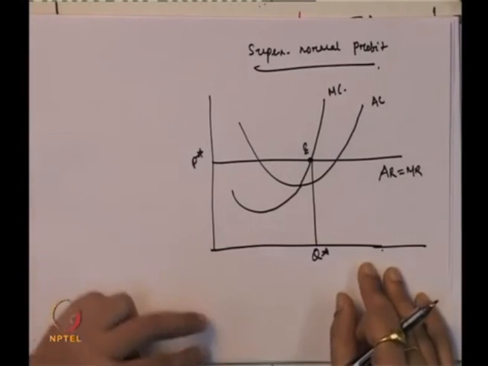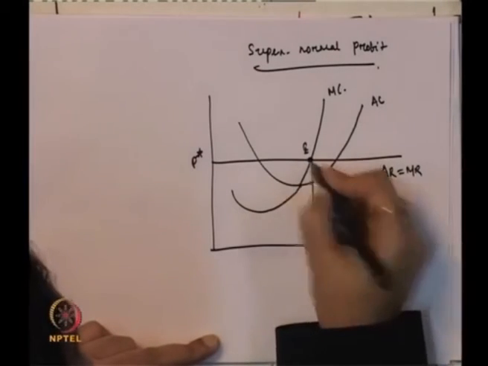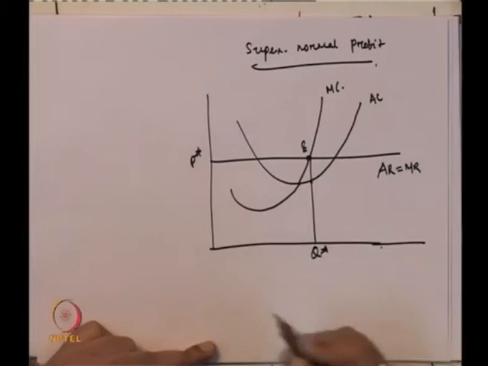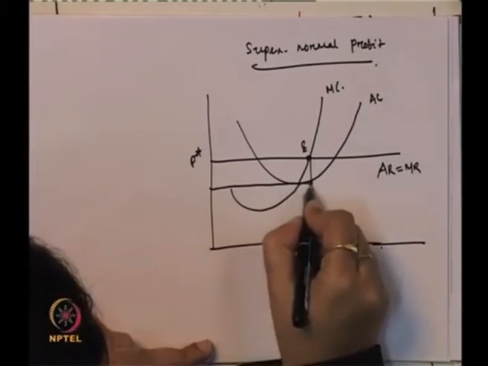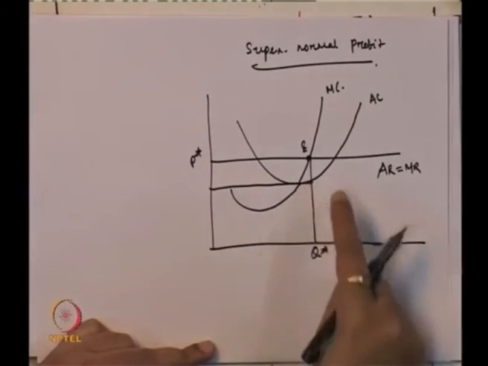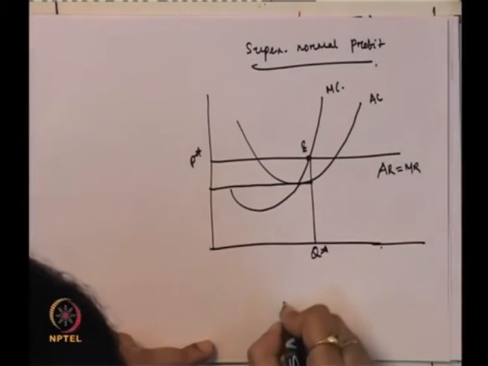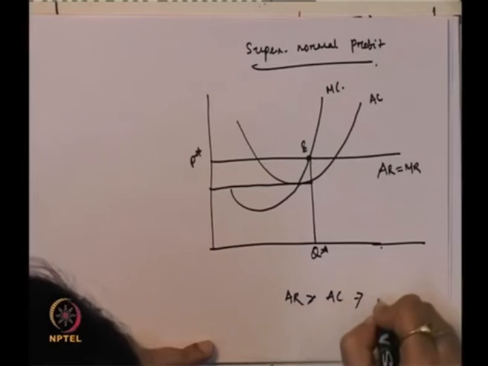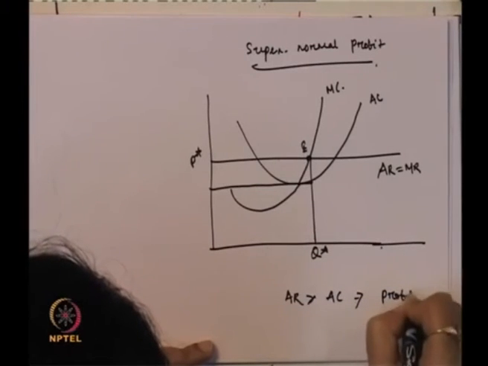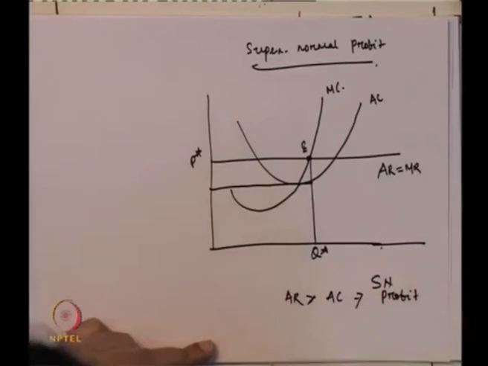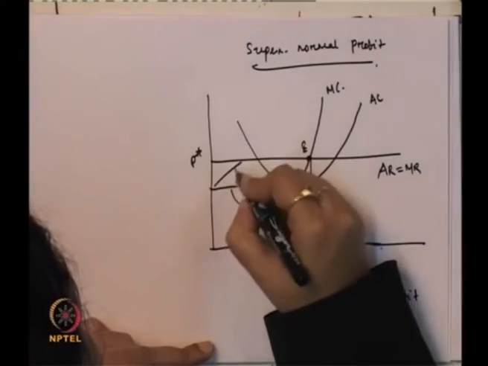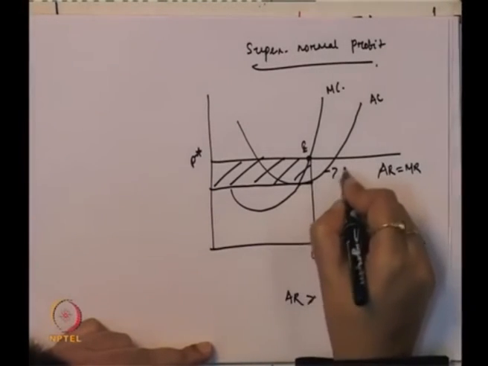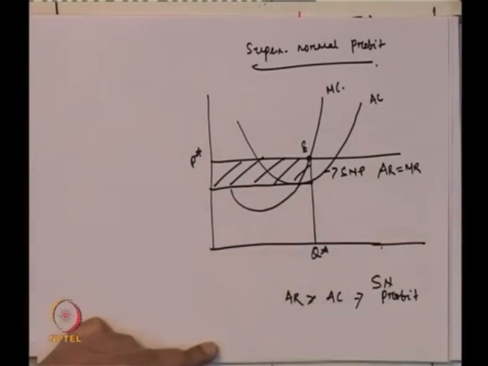Now, how to find that? Corresponding to this level of output, we will find out the average cost and the average revenue. So, this is the average cost and this is the average revenue. Since average revenue is greater than average cost, the firm is getting profit, that is supernormal profit. And what is the amount of the supernormal profit? The area between the average revenue and the average cost. So, this is the supernormal profit the firm is getting.